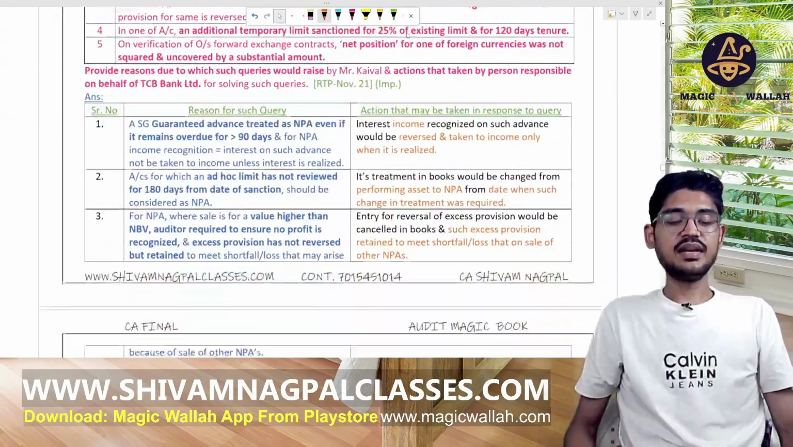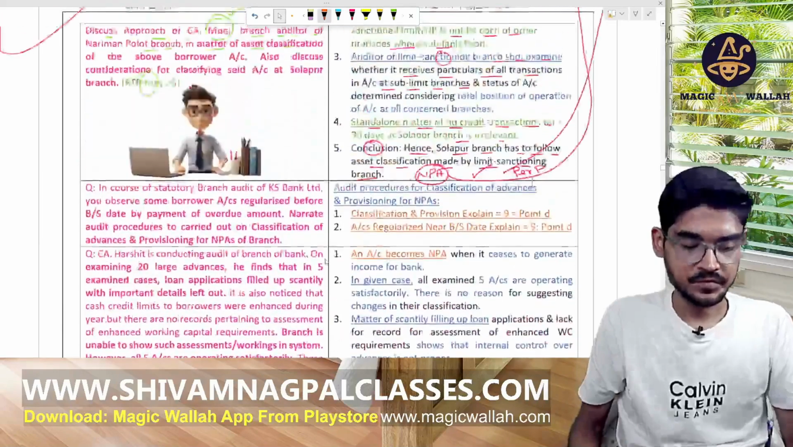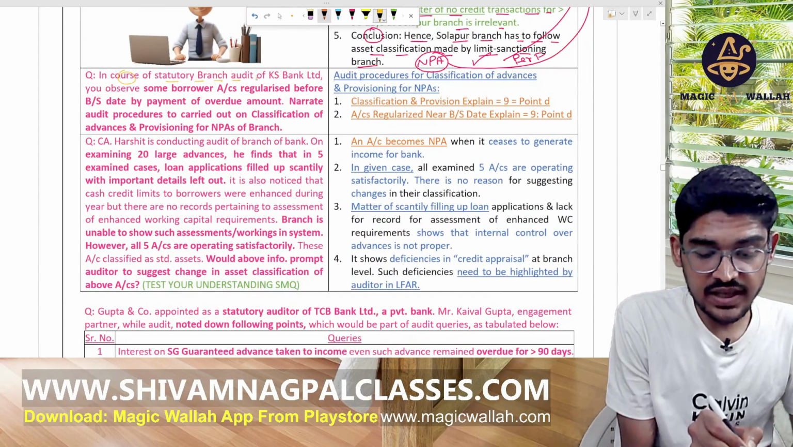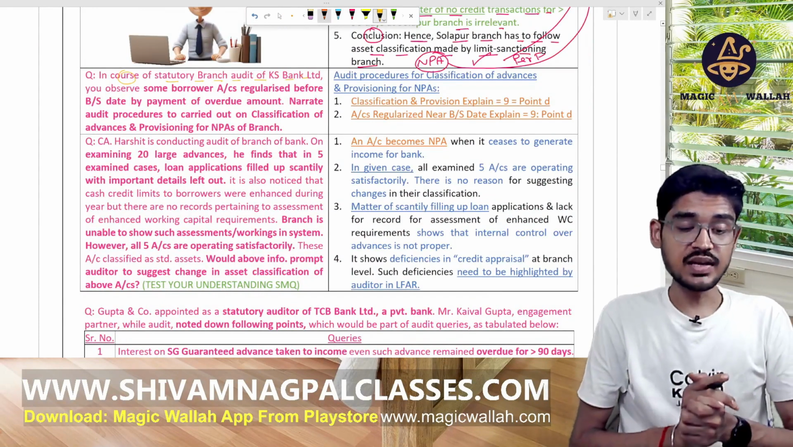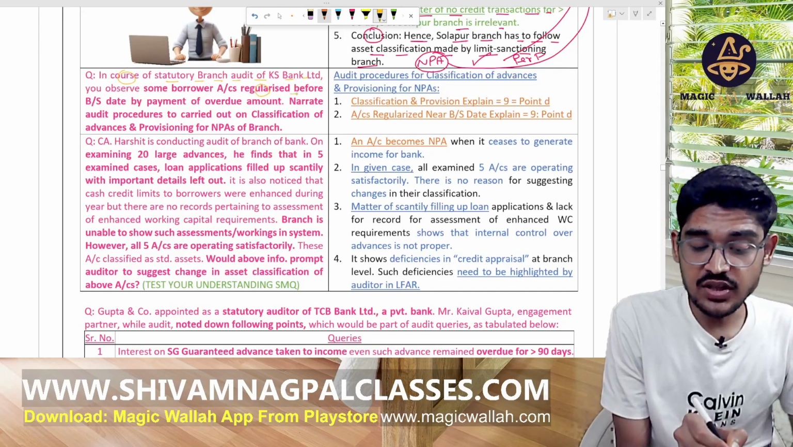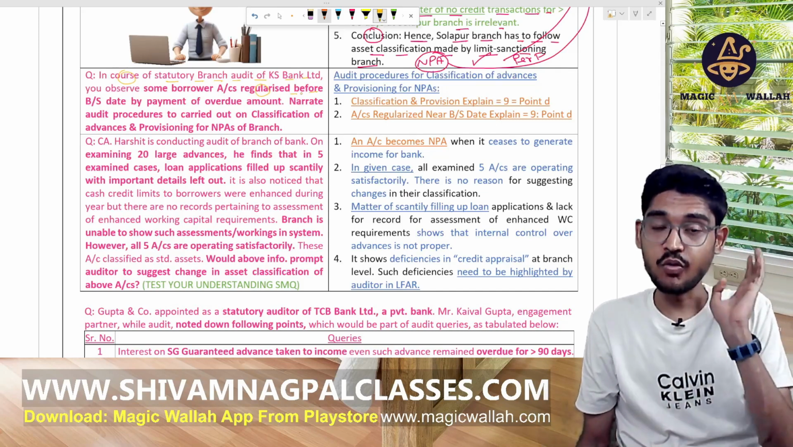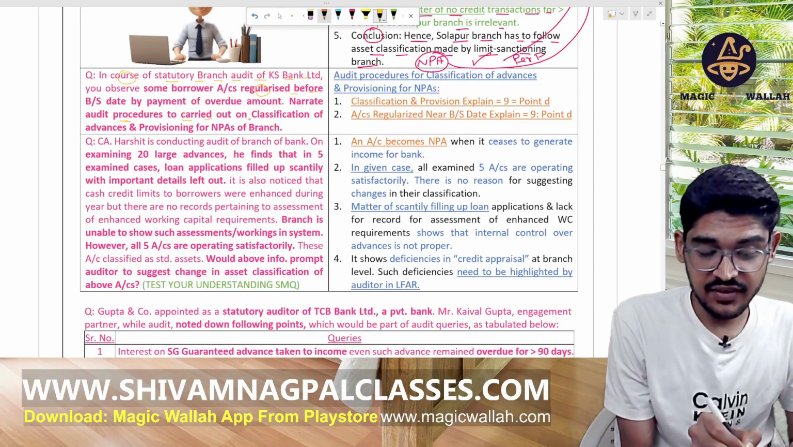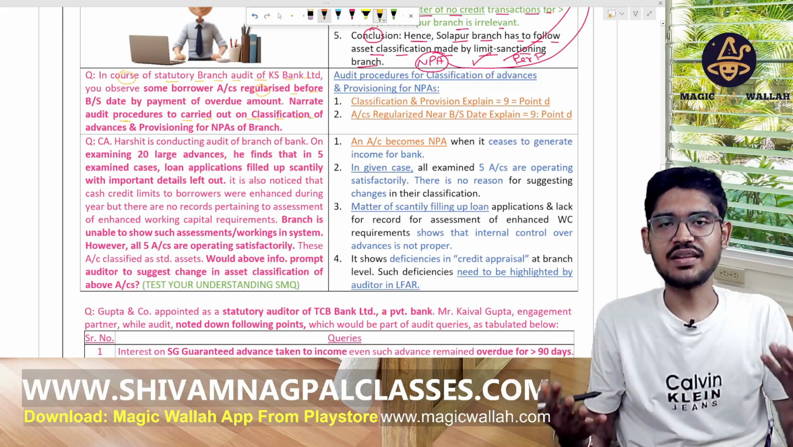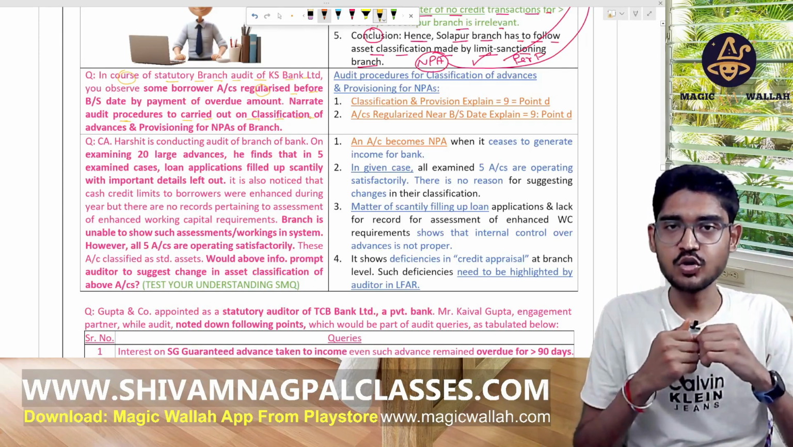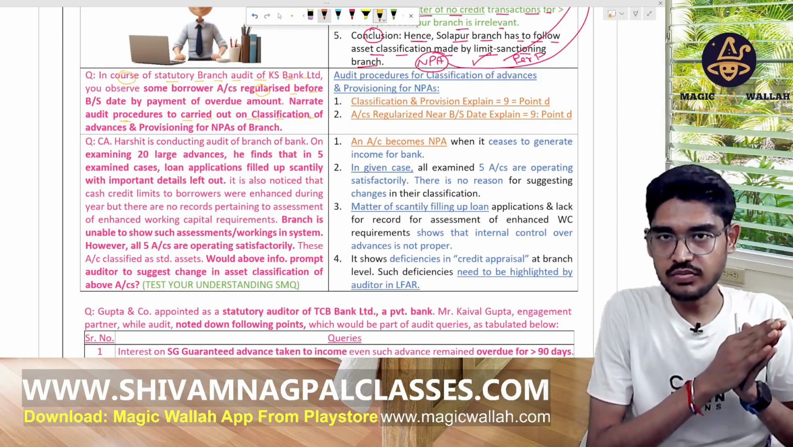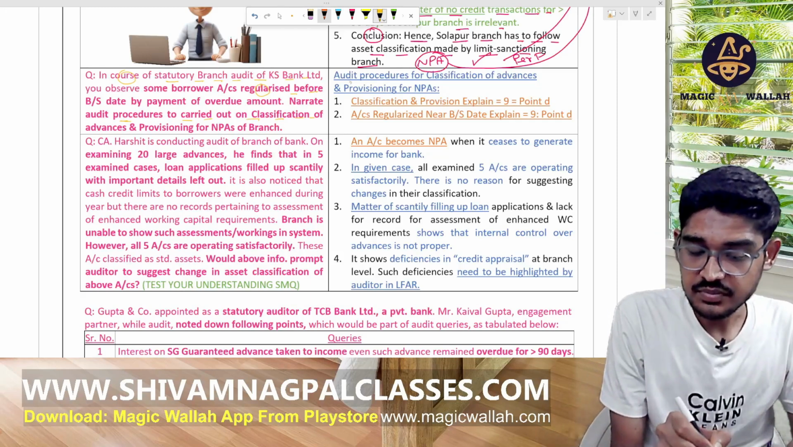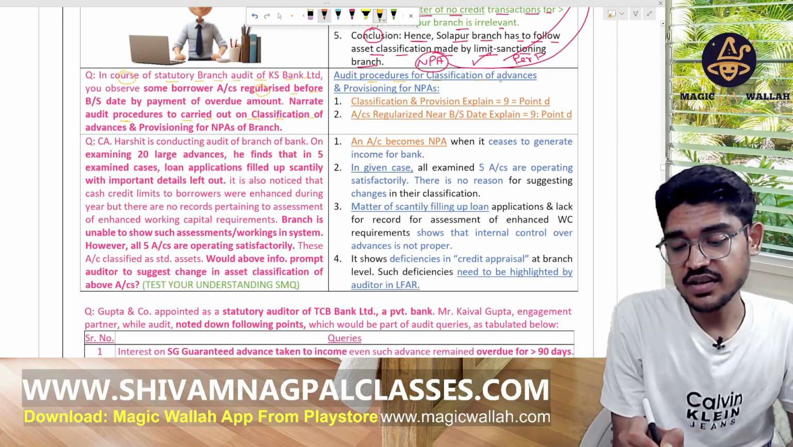Now, in the next question, see this. In the course of the statutory branch audit of KS Bank Limited, you observe some borrower accounts are regularized before the balance sheet date by payment of overdue amount. Narrate the audit procedures to carry out on the classification of the advances. Okay, this is the same as before. Any amount taken by the borrower should not be for repaying the old loan. That should be from a genuine source. The audit procedure for the classification of advances and provisioning.